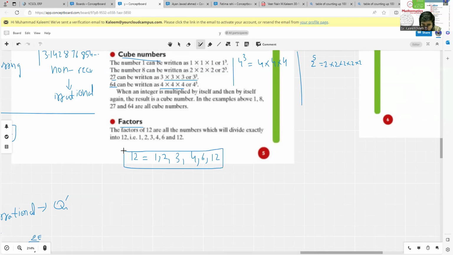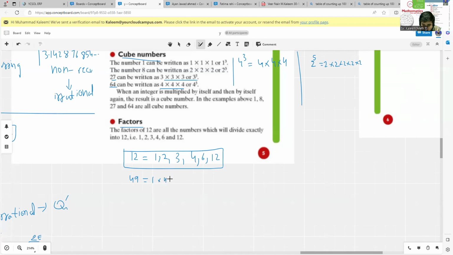There is a simpler way to check all the numbers. Like if we have a bigger number, like if you want to calculate the factors of 49, we don't have to check all these numbers like 1, 2, 3, 4, 5. There is a trick to find the factors. Look, you just have to start from 1. Which number do we have to multiply with 1 to get 49?